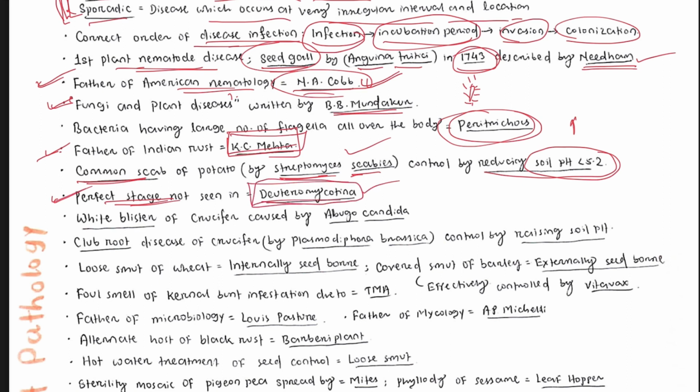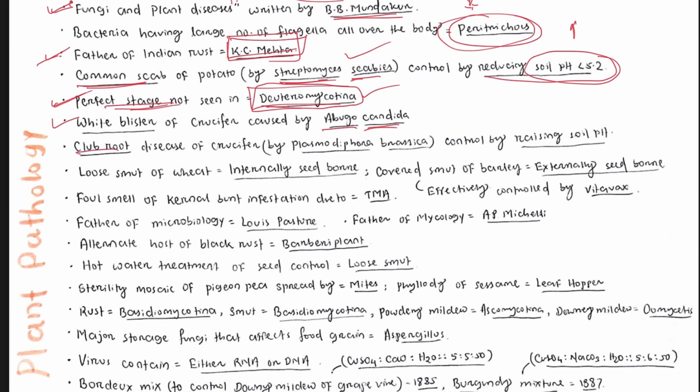Okay. White blister of crucifer, who is the causal organism? That is Albugo candida. Club root disease of crucifer is caused by Plasmodiophora brassicae, and it is controlled by raising soil pH. If the soil pH is higher, the common disease is common scab of potato. If soil pH is lower, then club root disease is found in crucifer.